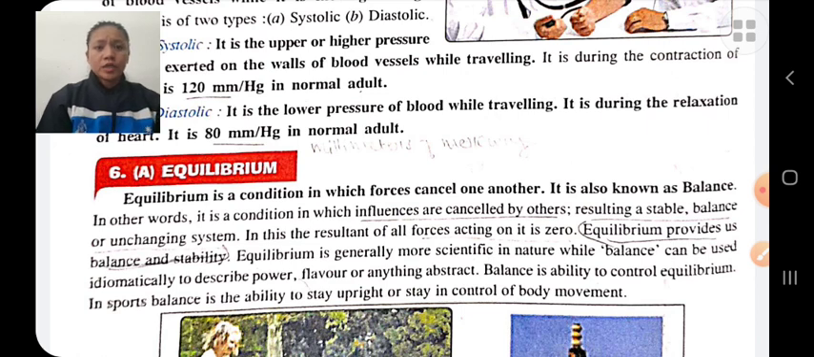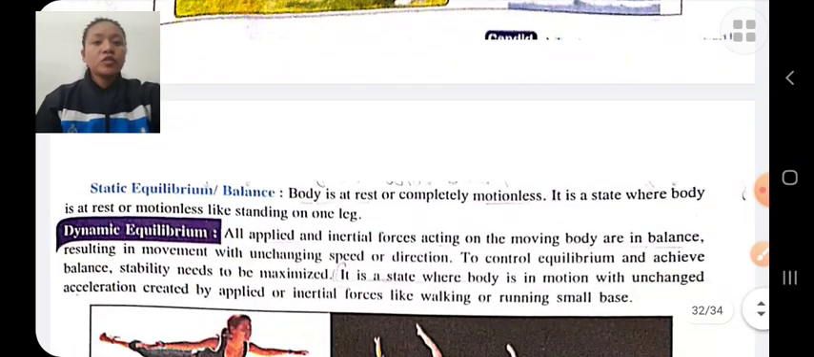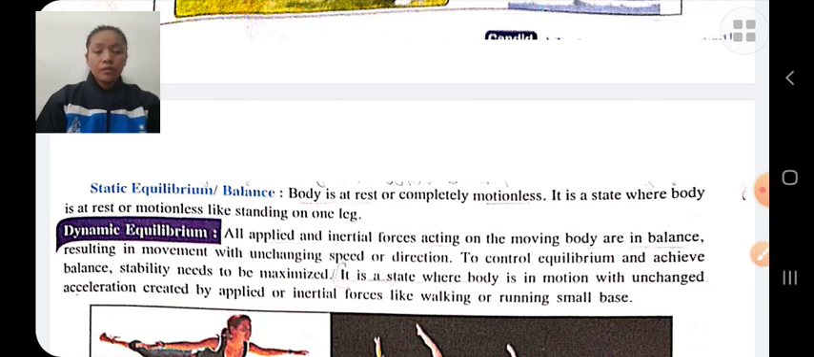There are two types of equilibrium: static equilibrium and dynamic equilibrium. Static means fixed, dynamic means motion. So static equilibrium means balancing your body during rest, completely motionless. For example, standing on one leg, that is balancing our body from a single point. There is no movement.